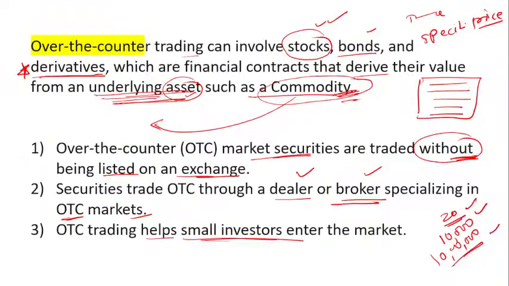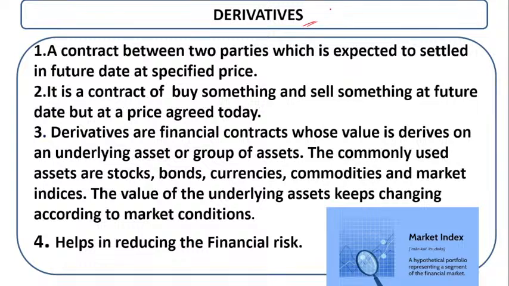What is a derivative? Here we are going to discuss the features of the derivative. A derivative has two parties, and they make a contract. In stocks and bonds, you can see there is a paper and a contract, and legal acceptance is given. But between whom? Between two parties, and it is expected to be settled at a future date.